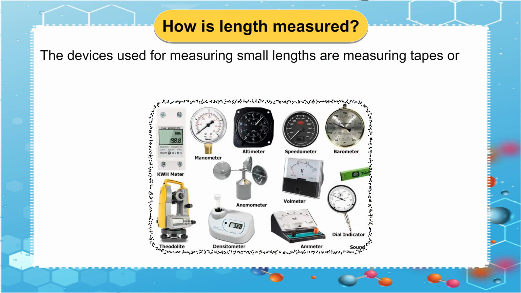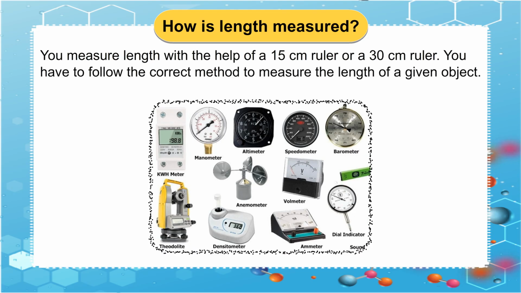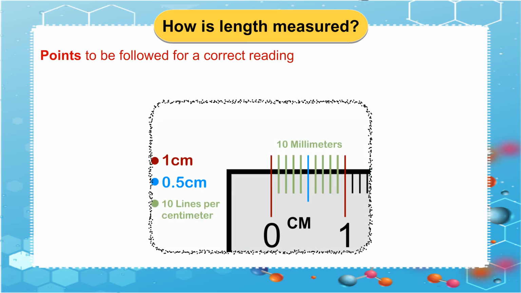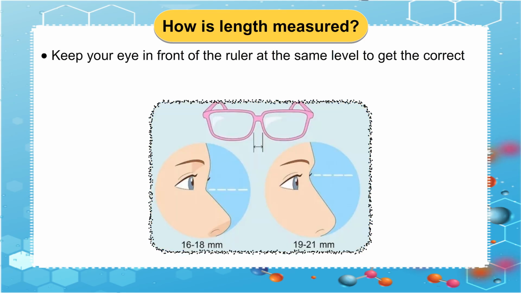The devices used for measuring small lengths are measuring tapes or meter rods. You measure length with the help of a 15 centimeters ruler or a 30 centimeters ruler. You have to follow the correct method to measure the length of a given object. Points to be followed for a correct reading. Start from the 1 centimeter mark on the ruler. Keep the ruler straight so that it is equidistant from the edge at all points. Keep your eye in front of the ruler at the same level to get the correct reading.